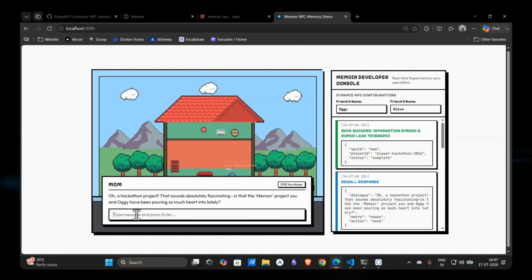A hackathon project, that sounds absolutely fantastic. Is it the Memoir project? You and Olivia have been pouring so much heart into this lately.